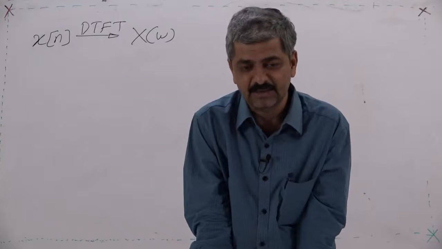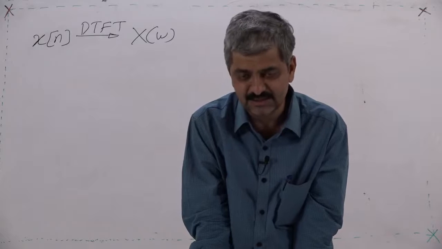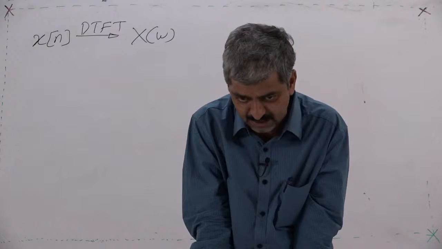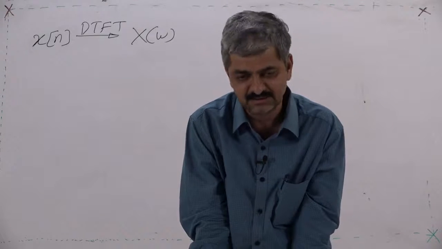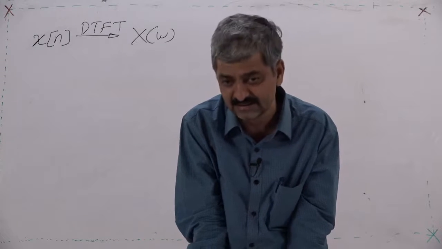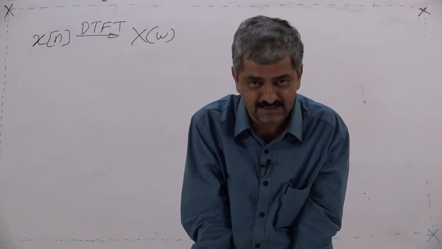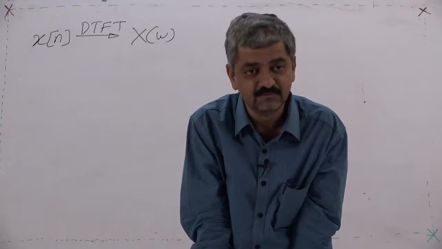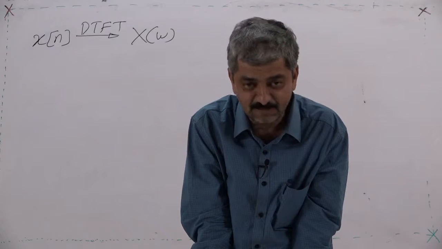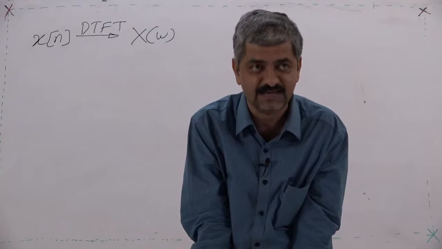So, a particular sequence results in some function of omega, and that function has some kind of shape in amplitude, some kind of characteristic in phase. But what is the significance of that? What do I interpret from that function, by looking at X(omega)? X(omega) is a function of omega.